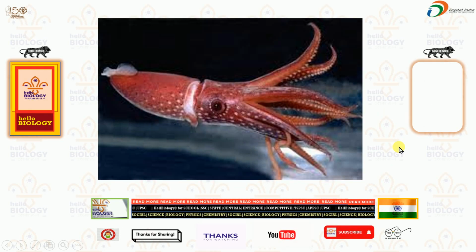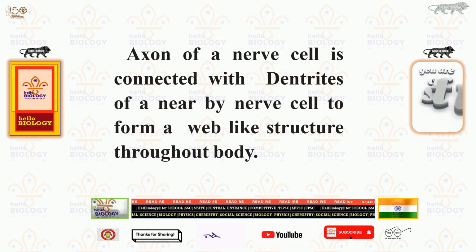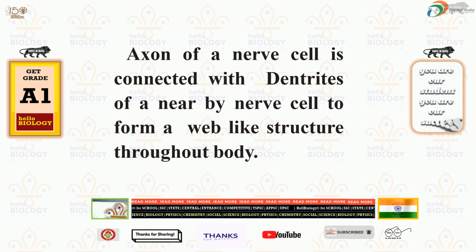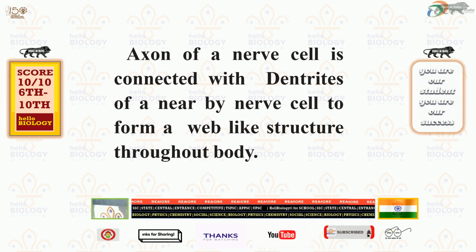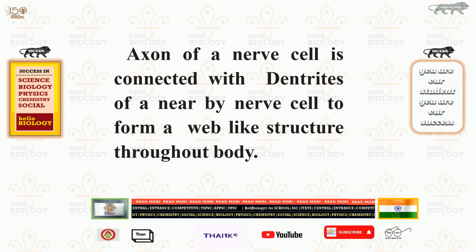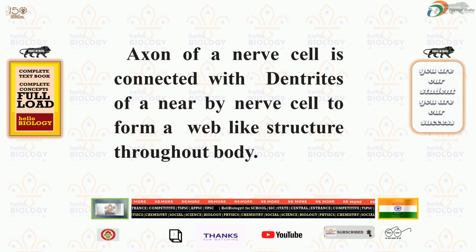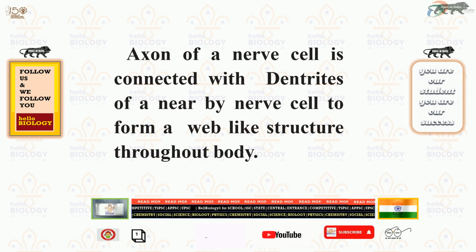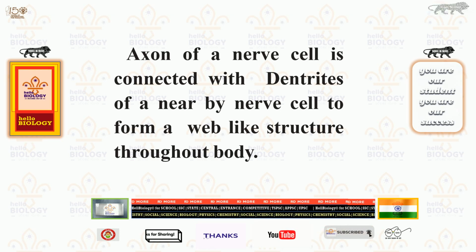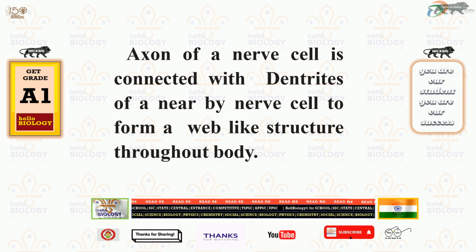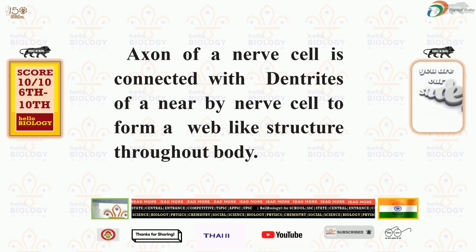And this is important here. The axon of a nerve cell is connected with the dendrites of a nearby nerve cell to form a web-like structure throughout our body. Once again I am reading: the axon of a nerve cell is connected with the dendrites of a nearby nerve cell to form a web-like structure throughout the body. This definition is important.